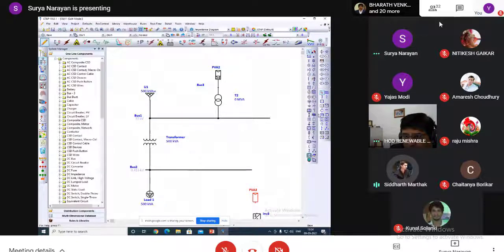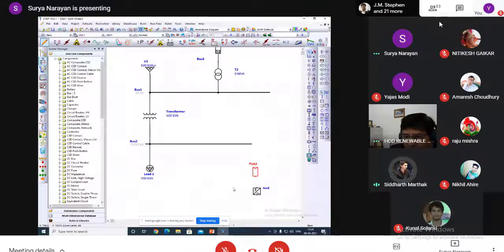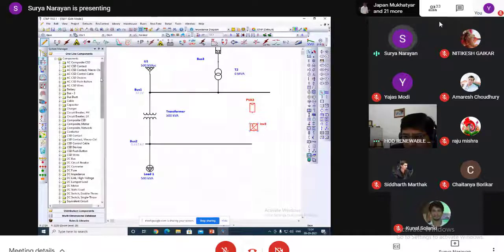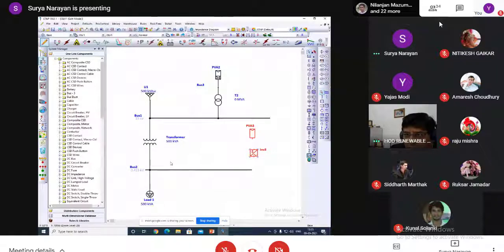Hi Surya, this is Siddharth here. I wanted to ask if we can combine DC and AC SLD in this sheet. Yes, no, here we have to do the DC load flow calculation differently and the AC load flow calculation differently.